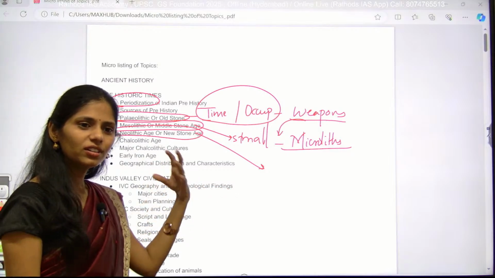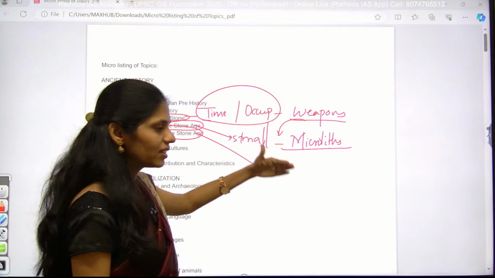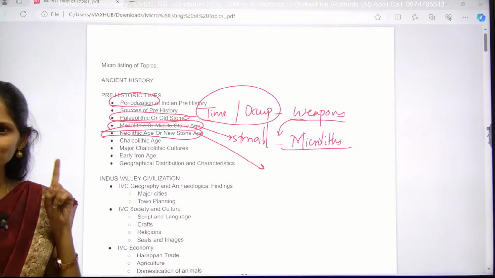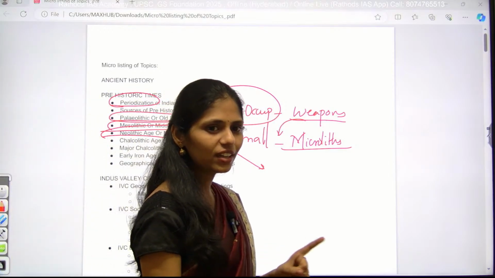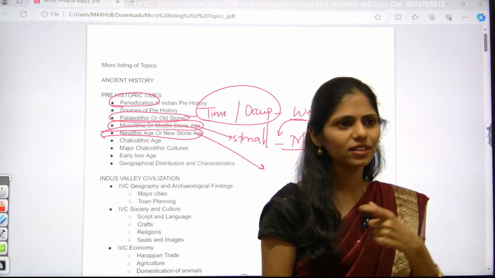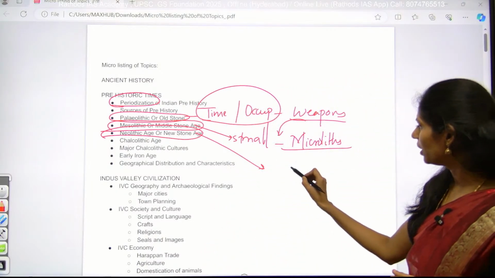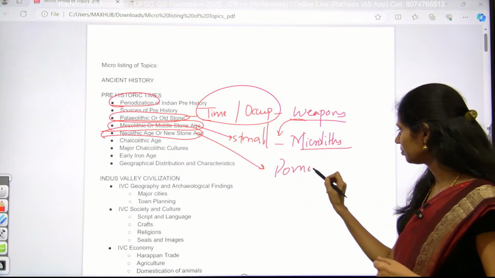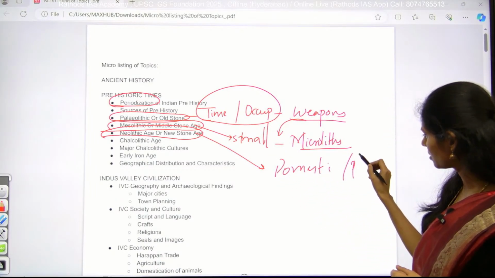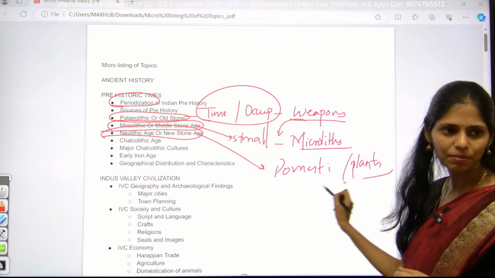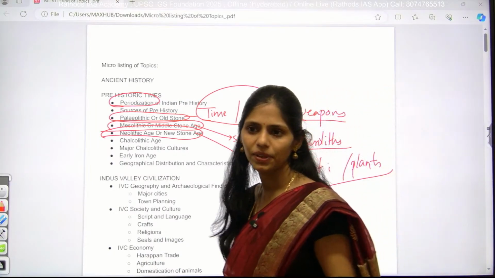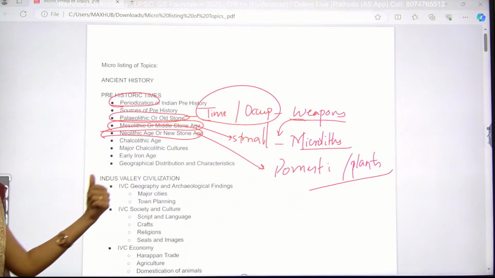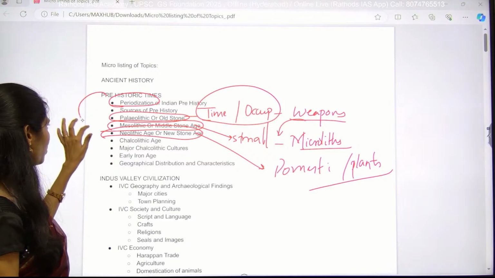How can we say the transformation from hunter-gatherer to settled life happened? The first one is the invention of fire. Because of this fire, lots and lots of changes happened in early man. Later he started domestication of animals as well as plants. Domestication of animals and plants started in this Neolithic period. That is the thing which led to the settled life of early man. So this you have to see.